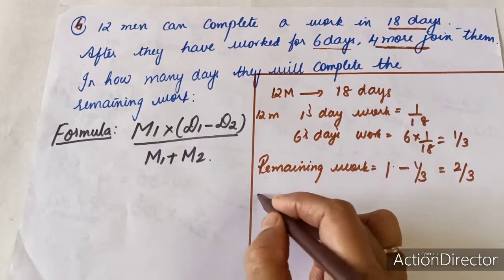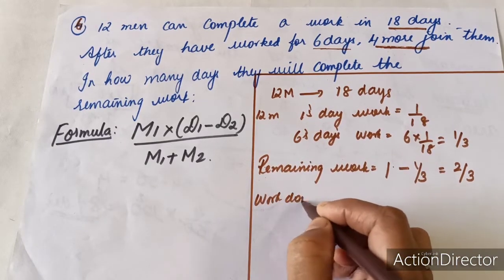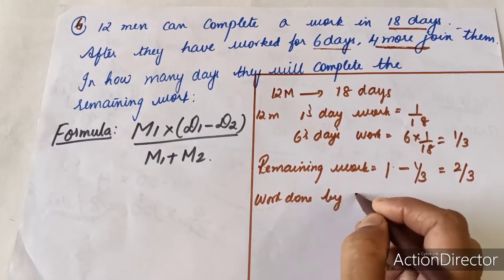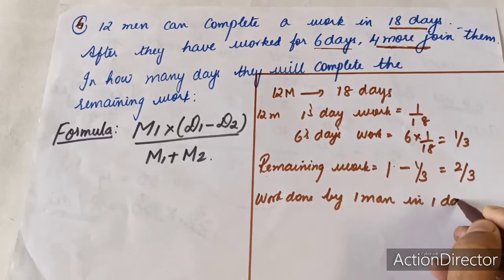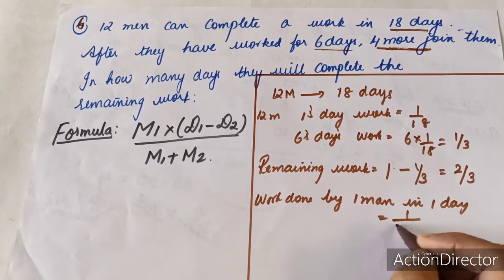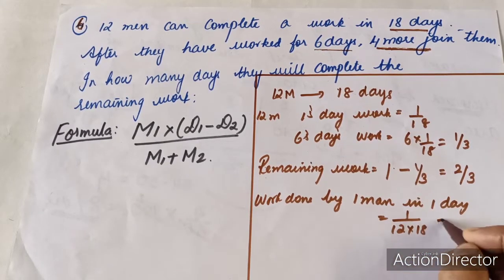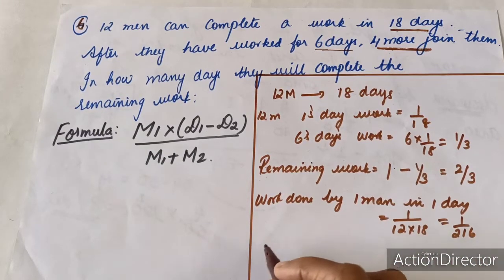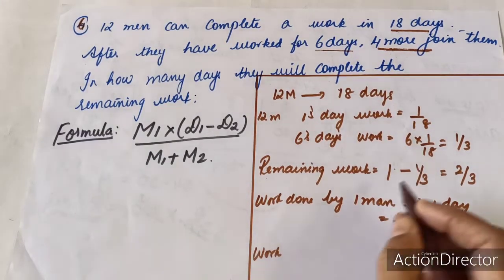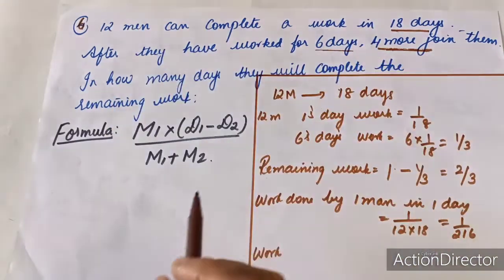So now work done by 1 man in 1 day is equal to 1 by 12 into 18, which is equal to 1 by 216. Now the remaining work will be done by 12 plus 4, 16 men.